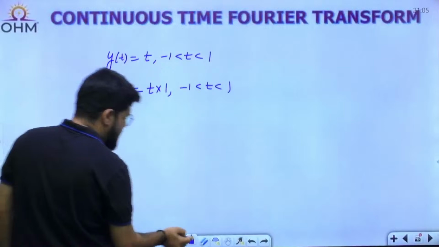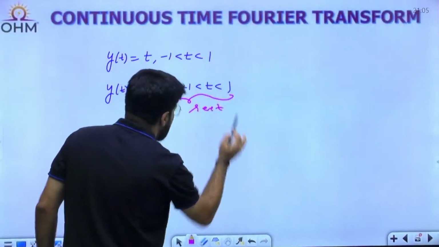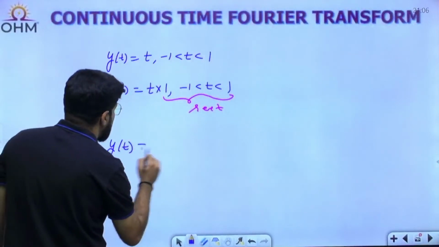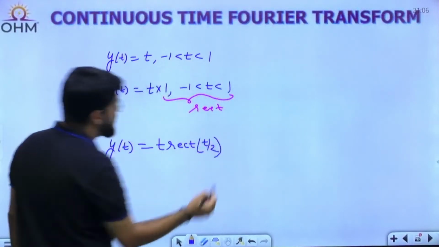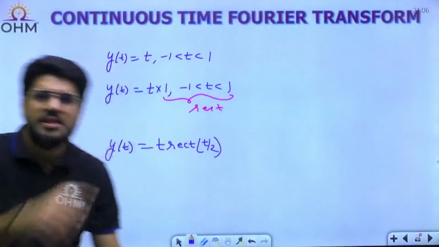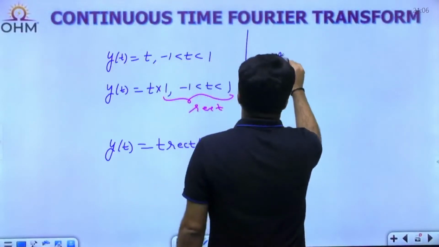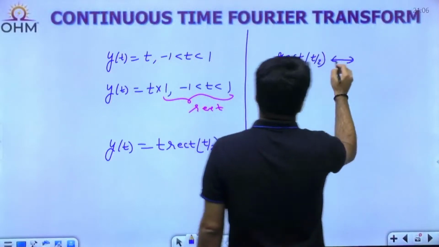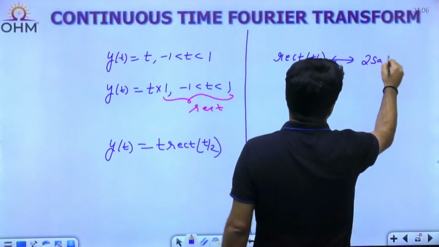So that means I am highlighting this much of the part as a rectangle signal. Okay, so in that format, what is the y(t)? It is t times the rectangle signal, rect of t by 2, the width was 2. So which property? The t times property, the frequency differentiation property. Rect of t by 2, Fourier transform already known. We derived it right now, 2 sampling omega.